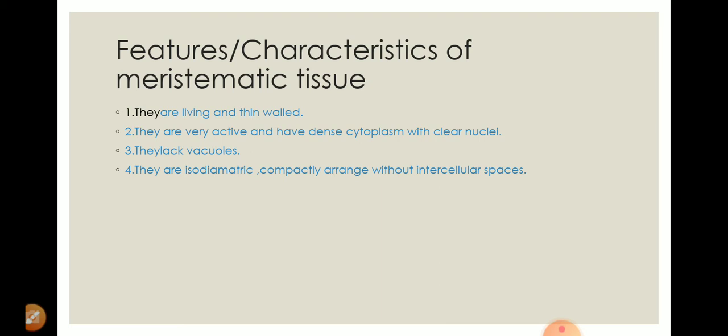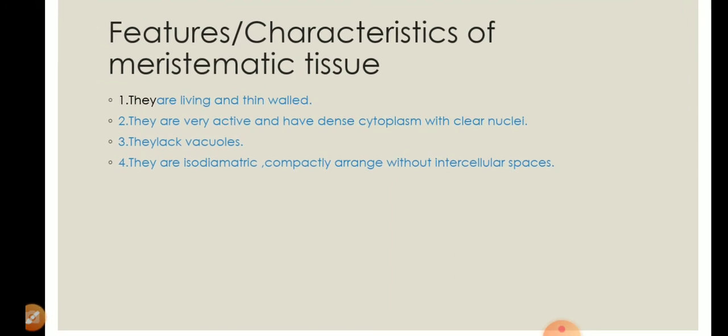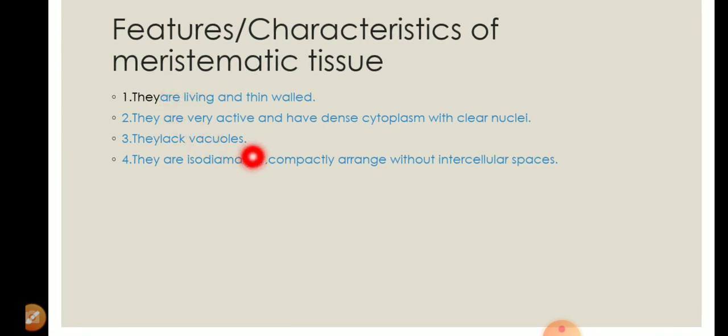And one of the prominent features of this one is they do not have vacuole. Vacuole is absent in the meristematic tissues and they do not have intercellular space. So these are certain peculiar features of the meristematic tissues. And last, I would like to say that these meristematic tissues have a high rate of metabolism. Metabolism means all those biological or cellular reactions in the cell are said to be metabolic reactions.